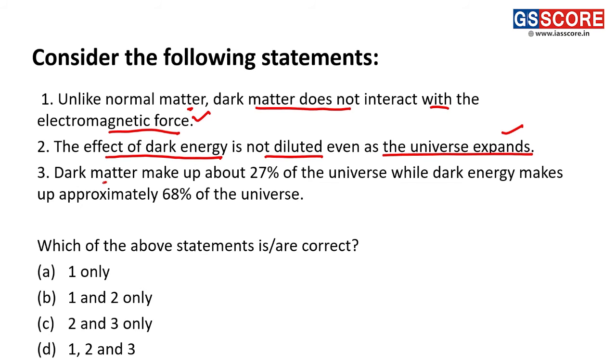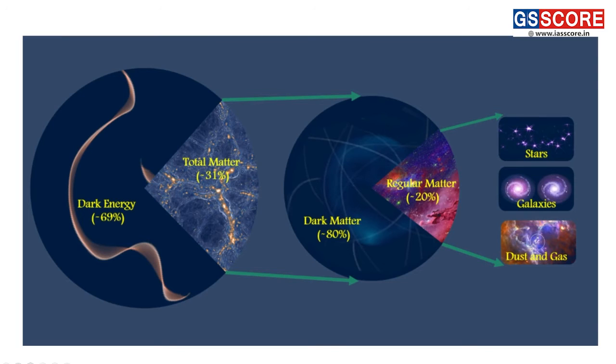Statement 3: Dark matter makes up about 27% of the universe, while dark energy makes up approximately 68% of the universe. So here we can see this diagram. Here there is dark energy, which is almost 68 to 69%, and here the dark matter, which is 80% of this part.